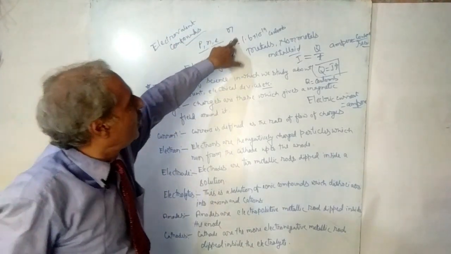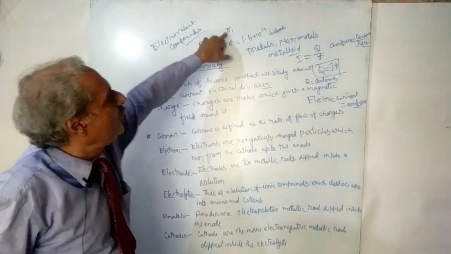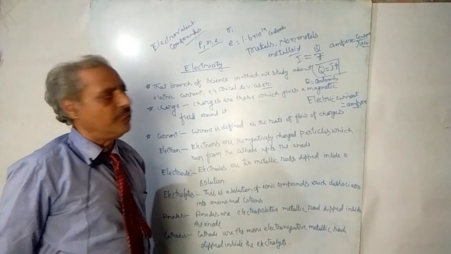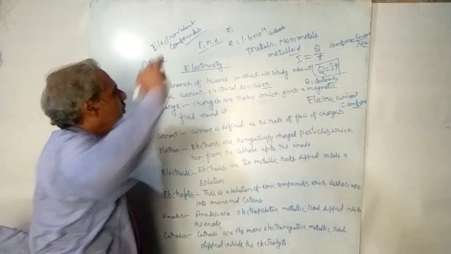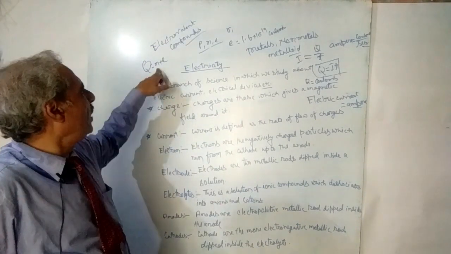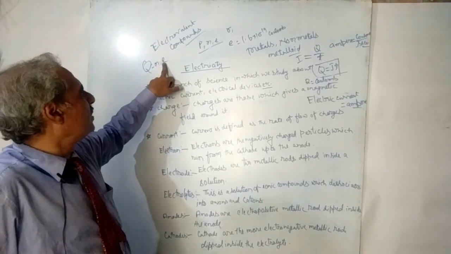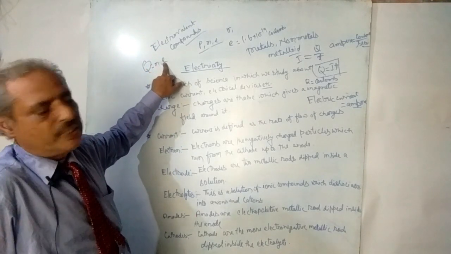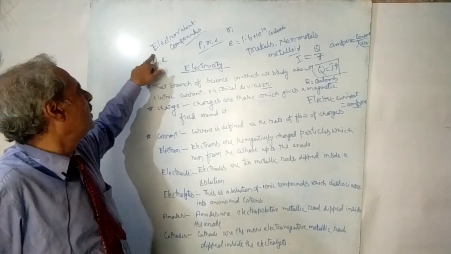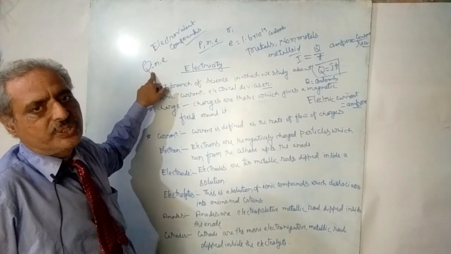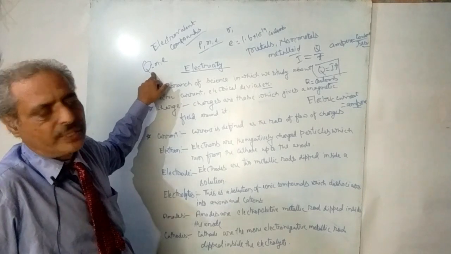So the total electronic charge here will be N into E. We can write Q is equal to N into E, where N is the number of electrons and the charge on one electron is denoted by E. When we multiply these two quantities, N into E, we get the total charge flowing through the conducting wire.